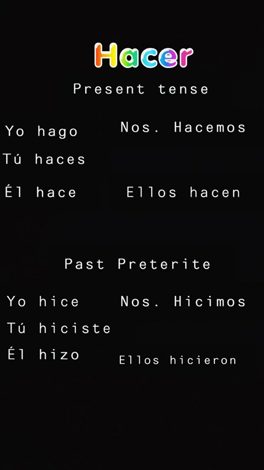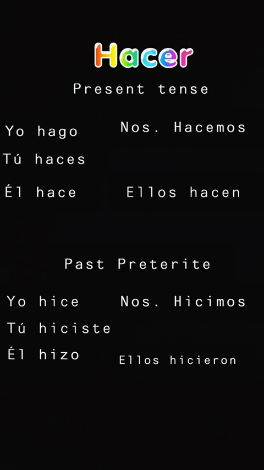So in the present tense, you have yo hago, tú haces, él hace, nosotros hacemos, and ellos hacen. You'll notice that the yo form here is irregular. It's yo hago instead of yo haco. The reason why is if you put an O, H-A-C-O, it would say haco, because a C with an O following it is a hard C, k, instead of a soft C, s. So just to get rid of that, they just do hago.